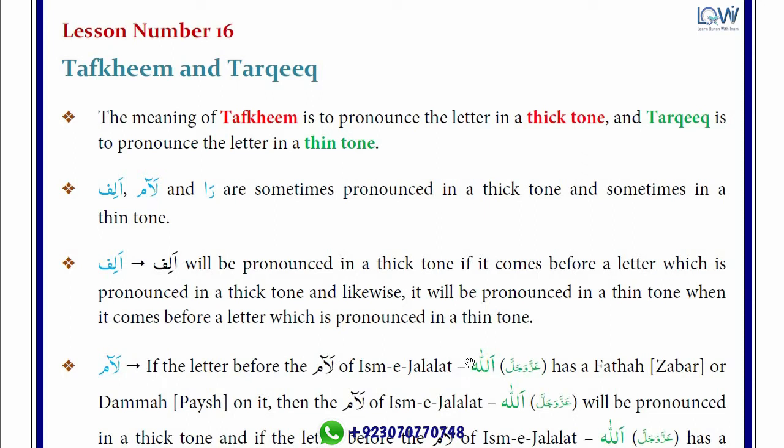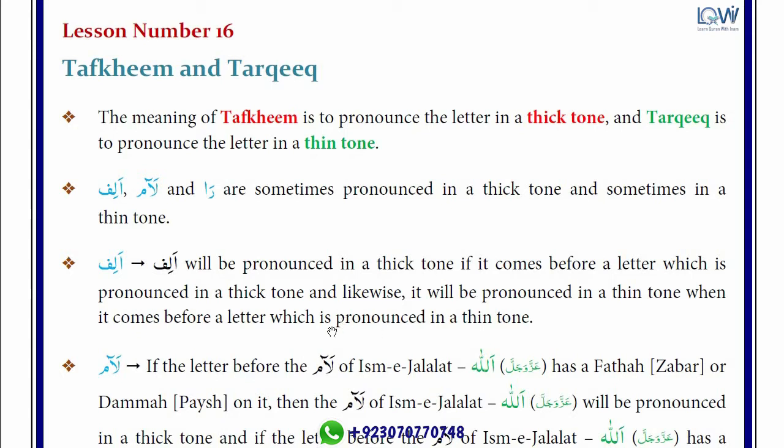So when will lam be read with a thicker and with a thin voice? If you see the name of Allah Azawajal, and there is zabar before the lam of Allah Azawajal, then lam will be read with a thicker voice. Zabar and pesh, both harakat. If you see zabar or pesh before the lam of Allah, then the lam of Allah will be read with a thicker voice. If you see there is zair before the lam of Allah, then the lam of Allah will be read with a thin voice. So these are two rules of this lesson.